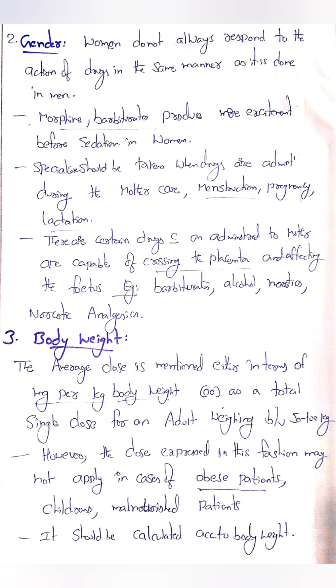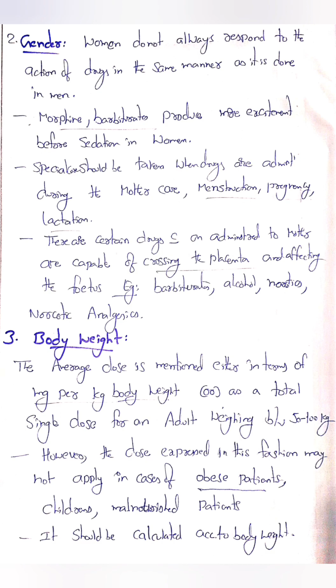There are certain drugs administered to the mother which are able to cross the placenta and affect the fetus. Examples: barbiturates, alcohols, narcotic analgesics. So special care should be taken while designing a drug dose for a patient like a woman.